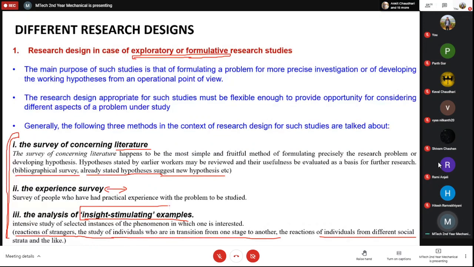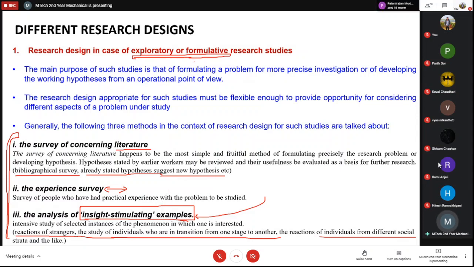You might be knowing this by now, that a lot of things are there which we don't know, and once we know about them, then we become more and more interested in any scientific problem. A lot of instruments are there, a lot of analysis methods are there, a lot of things which you will know only when you start doing that thing. If you're doing any experiment, then you will come across a problem, and then you will see, oh, this problem has been faced by a number of people already, and they have used this technique. So those things are the insight stimulating examples.